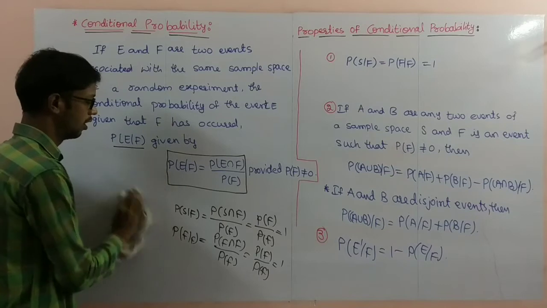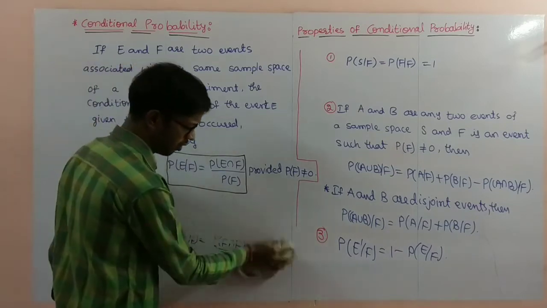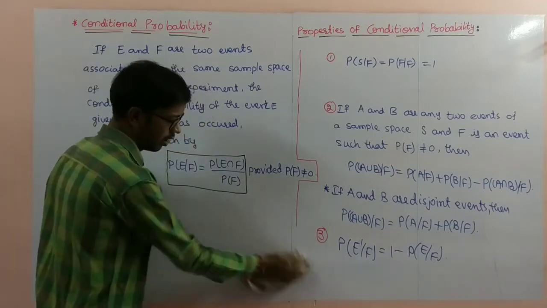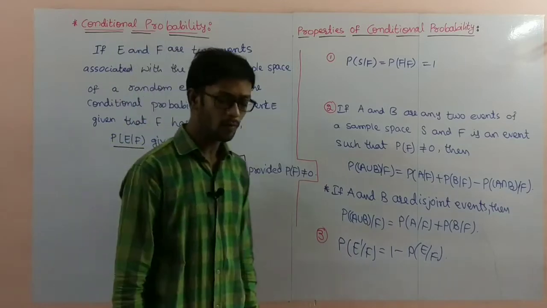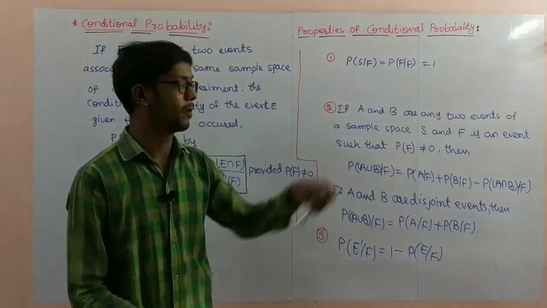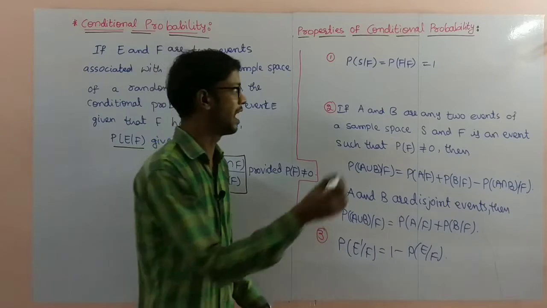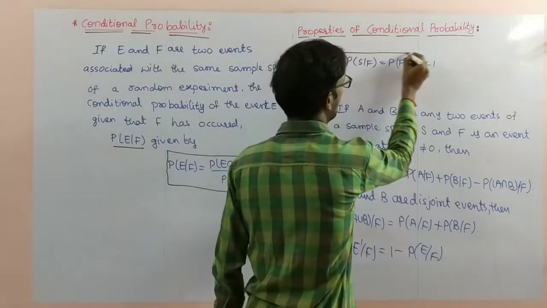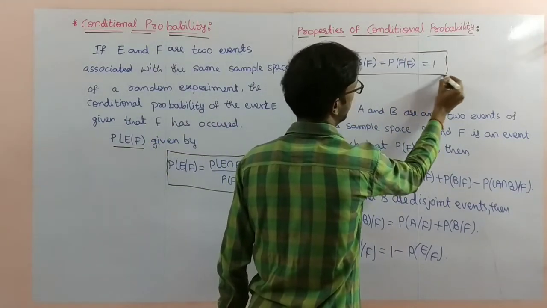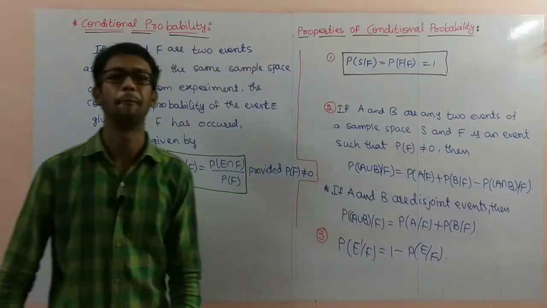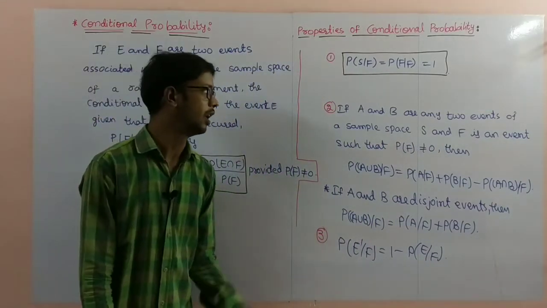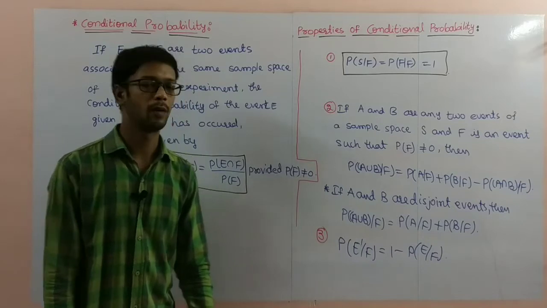Now you can see the second. No proof is needed for this, just we will discuss here. Without proof, you have to remember this formula. P of S by F is equal to P of F by F is equal to 1. P is nothing but probability. Next, property number 2.